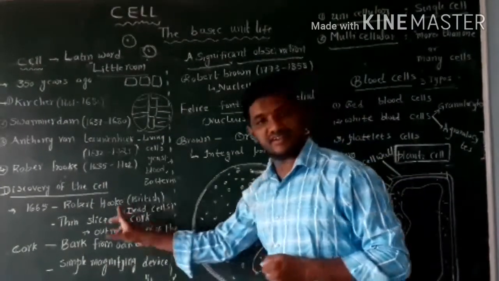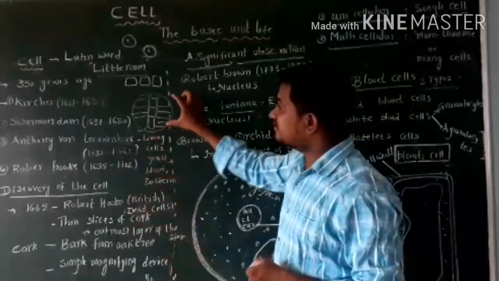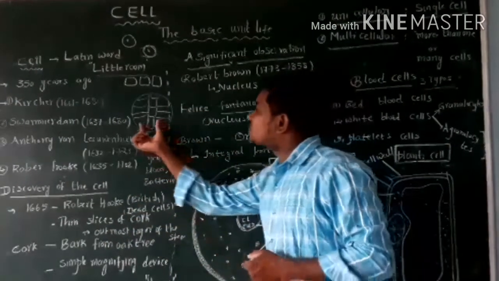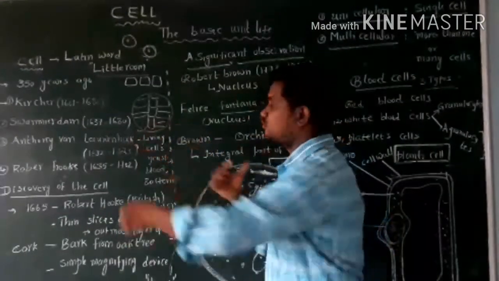Who is Robert Hooke? When he observed these thin slices of cork, these structures resembled the honeycomb.